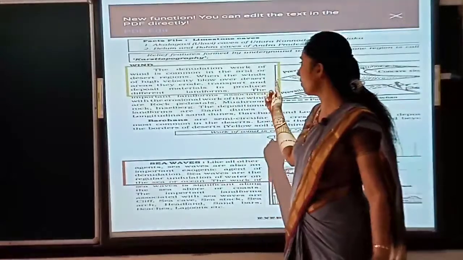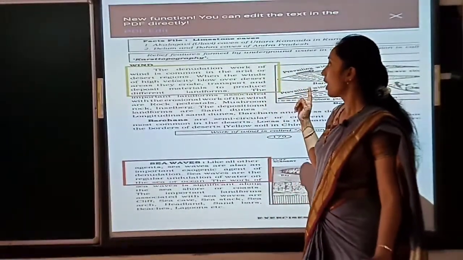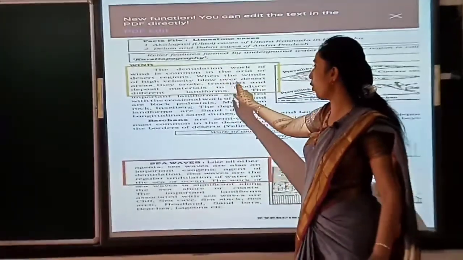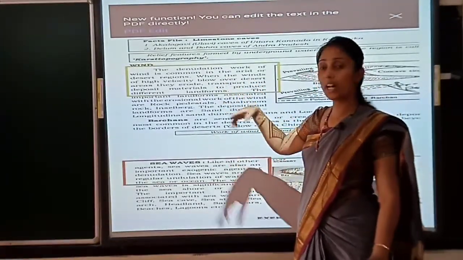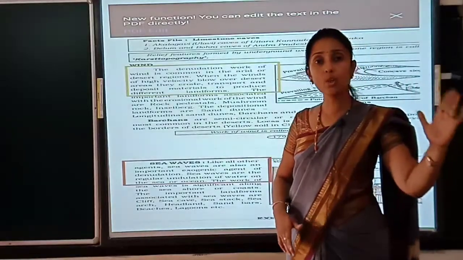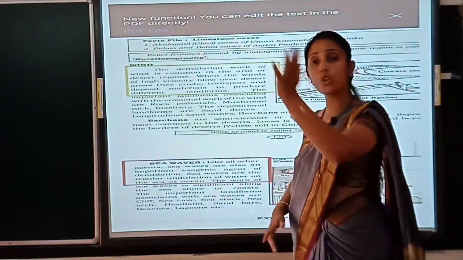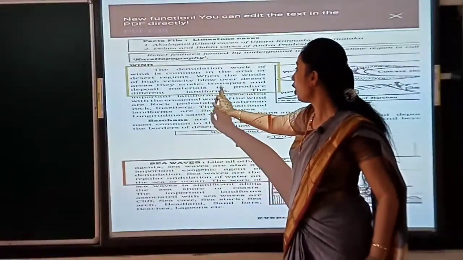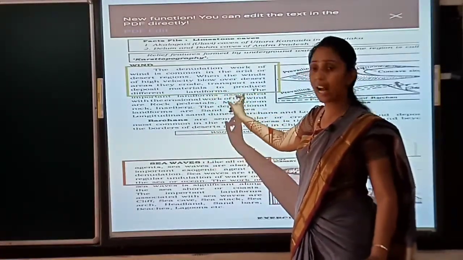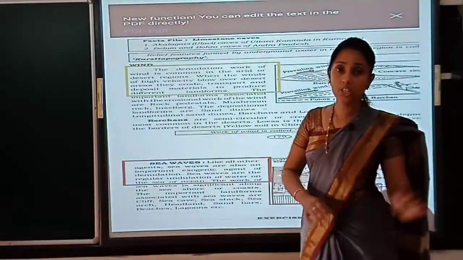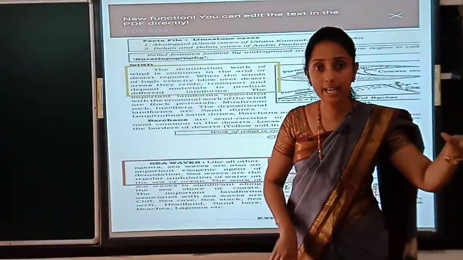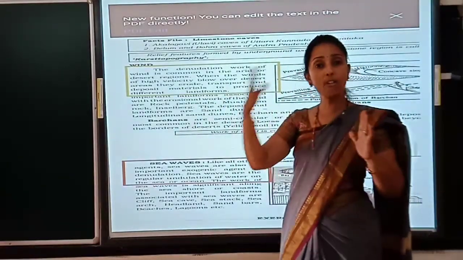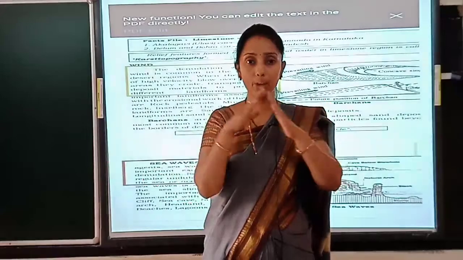See, the denudation work of wind is common in desert regions. When wind of high velocity blows over the desert area, it erodes. Means from this side the soil will be carried to another place, transported and deposited to produce different landforms. The shape may be flat on this side, while it will erode. When it is transported from the left side to the right side, the land shape may turn into a pyramid shape.